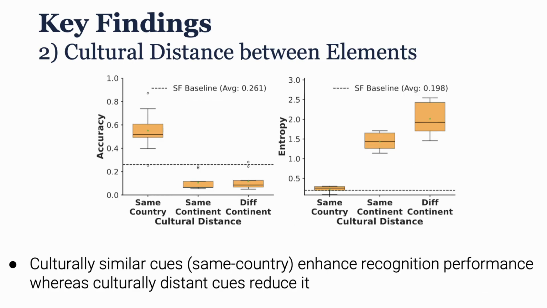We also analyze the effect of culture distance between elements, and we found that when the target and distractor come from the same country, recognition improves and predictions are more stable.